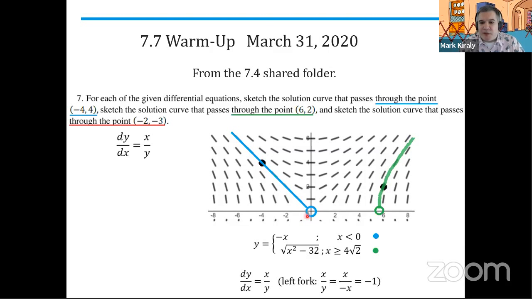And that's why this needs to be open and stopped, because frankly, since the only point we were given, excuse me, was that point (-4, 4), I really don't know what's happening on the right. This might be happening. It might be the line continuing through. It could be any of these other pieces of hyperbolas over here. It actually could be an absolute value function, the derivative. No, I'm sorry, I take it back. An absolute value function with just x not being allowed to equal 0 would also satisfy this as a solution curve.